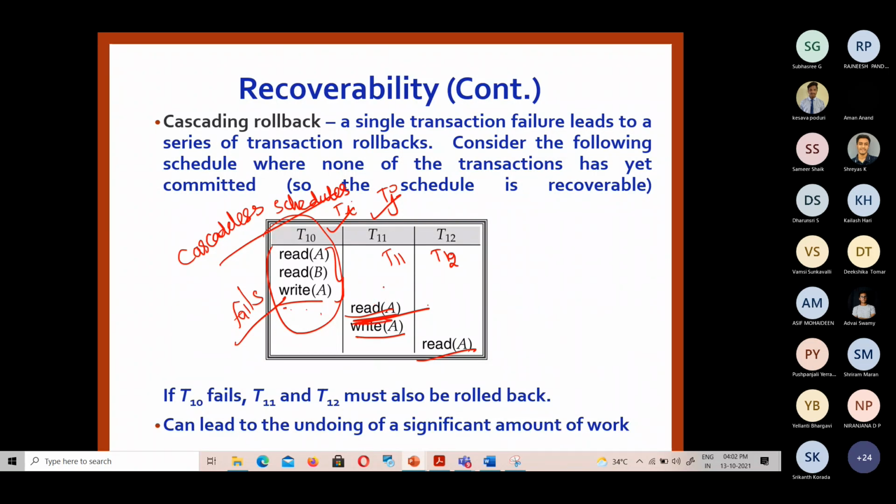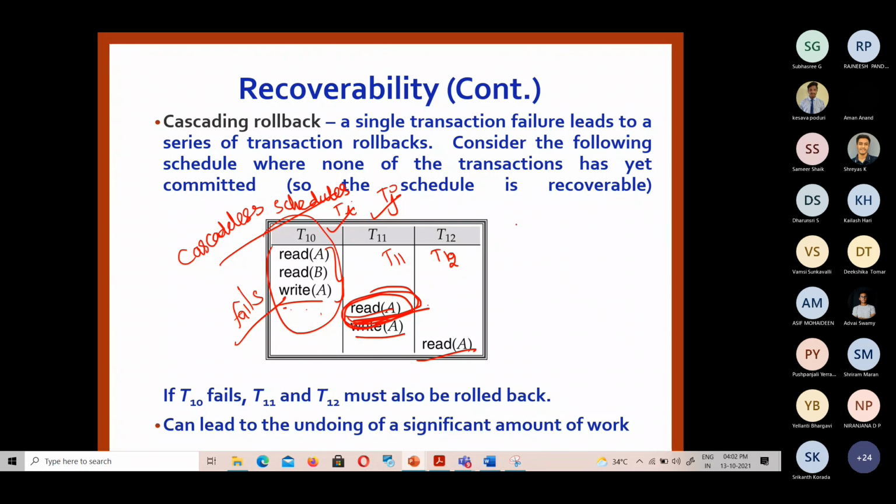So the commit operation of this Ti should appear before the read operation itself. The recoverability says that it should appear before the dependent transaction. If the commit of the particular transaction appears before the read operation, then obviously we will not get any cascading rollback situation. We'll have a cascadeless schedule. So this is what the cascadeless schedules and the recoverable schedule are meant for.